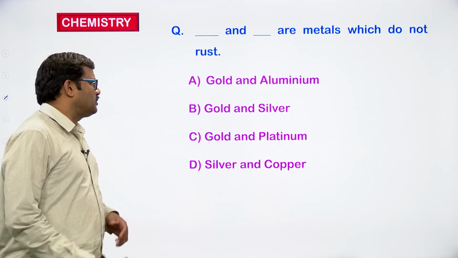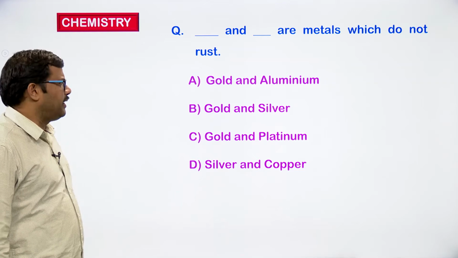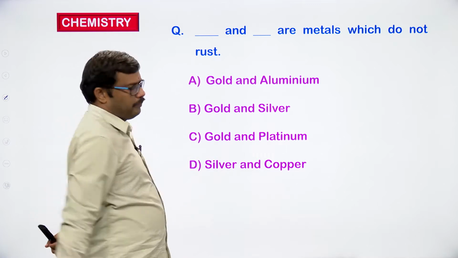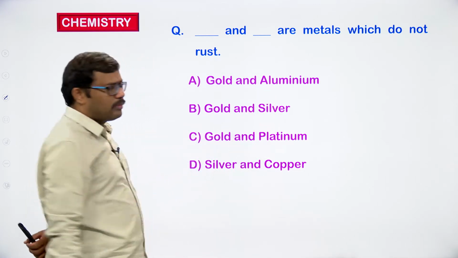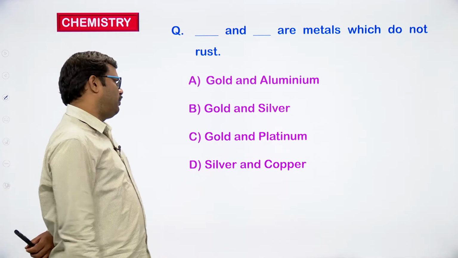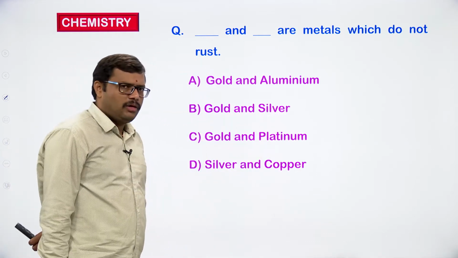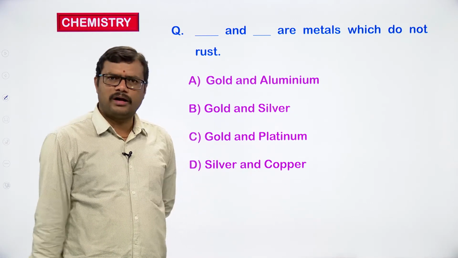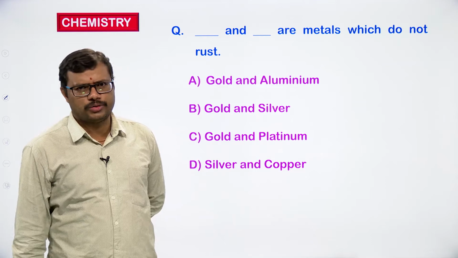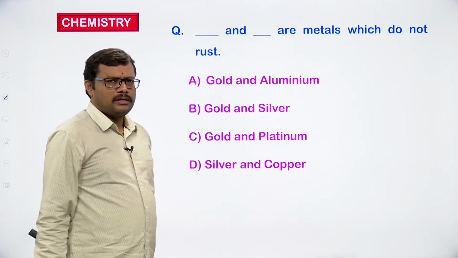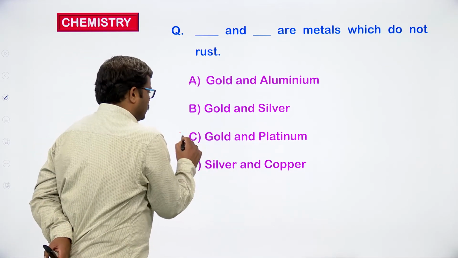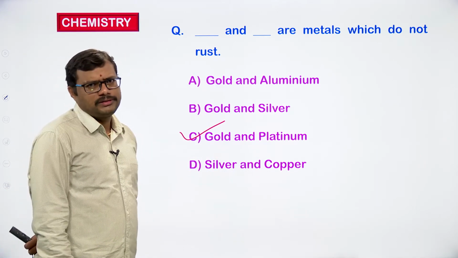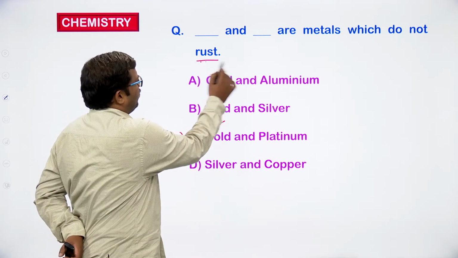So which of the following metals are noble in nature? Which of the following metals do not form rust? Gold and aluminium. Of course, gold doesn't form rust, but aluminium is capable of forming oxide; aluminium oxide is going to be formed. Gold and silver. I think you have observed silver utensils when they are exposed to the atmosphere for a longer time, you can see a black coating is formed. So silver will react chemically. Gold and platinum, yes, gold and platinum won't react with the moisture or oxygen, so they won't form any rust.